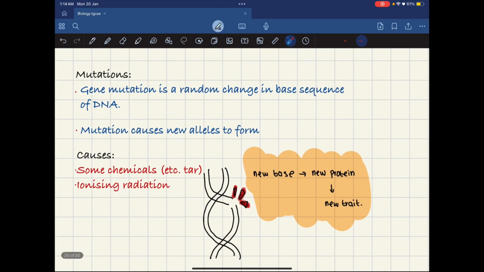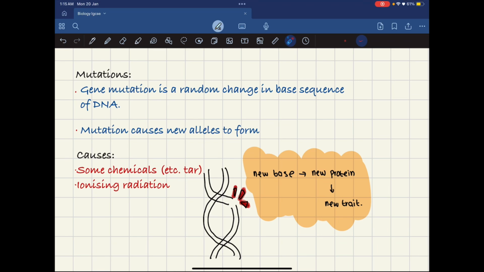Next, let's look into mutations. Gene mutation is a random change in the base sequence of DNA. In our previous chapter, we learned that DNA is made up of a base sequence, and it affects how our proteins and traits are formed. The base sequence determines the type of proteins we would have, and the proteins determine the type of trait we would have.